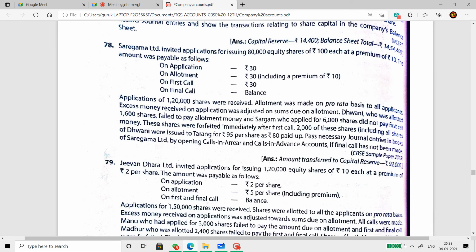Hello everyone. In today's class, we're going to cover more questions on shares issued on a pro-rata basis and issued at a premium. So this is question number 78 from T.S. Grewal.